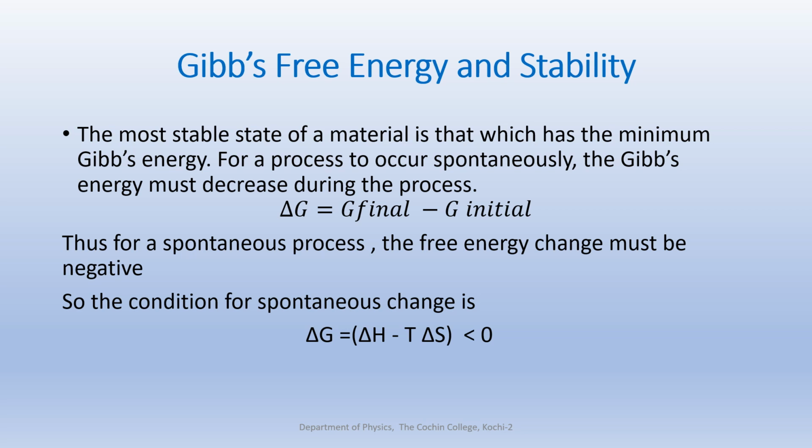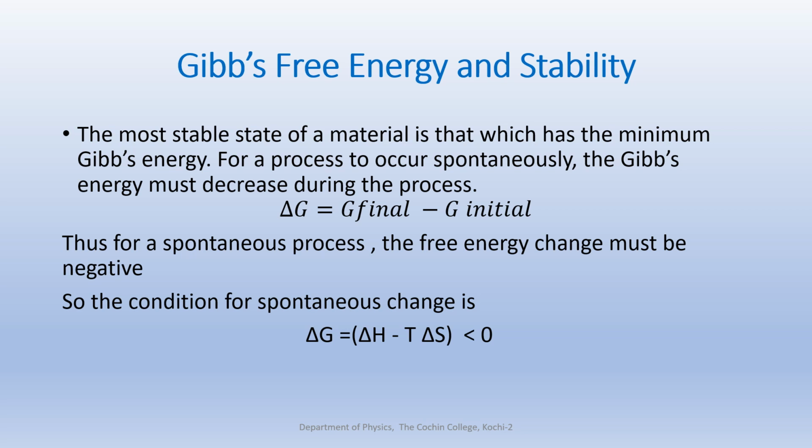So for a spontaneous process, the free energy change must be negative. That means it must decrease. So the condition for a spontaneous change is delta G must be less than 0. So what is delta G? It is delta H minus T delta S. That must be less than 0.